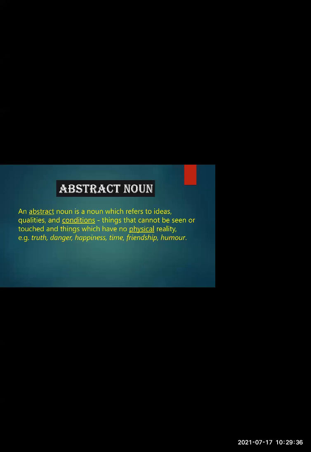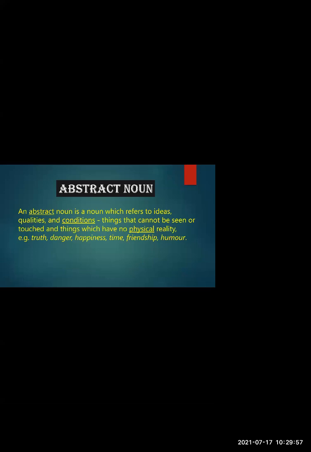Then we have abstract noun. What is an abstract noun? An abstract noun is a noun which refers to ideas, qualities, and conditions. That is, things we cannot see or touch and which have no physical reality. It means some feelings. It does not refer to a particular idea or particular qualities.